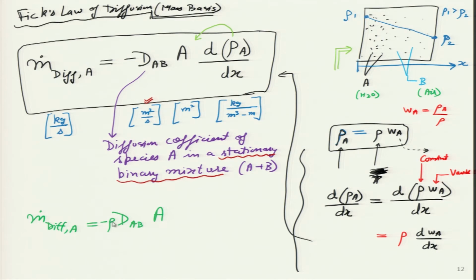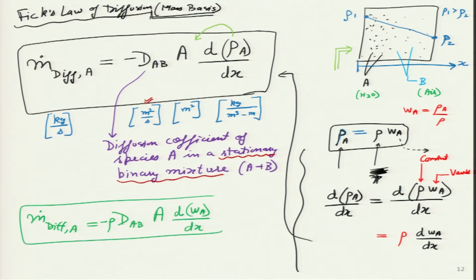So, rho I have taken out, and what remains is d W A by dx. These two equations, the one written in black and one written in green, are the same equation.